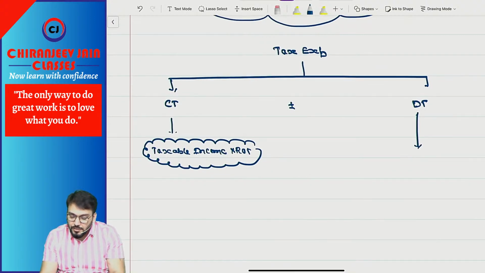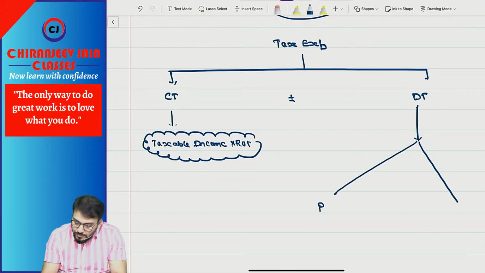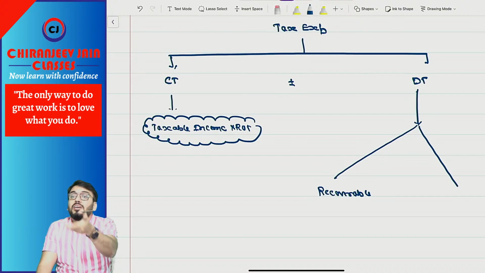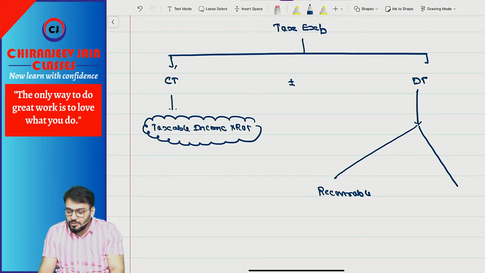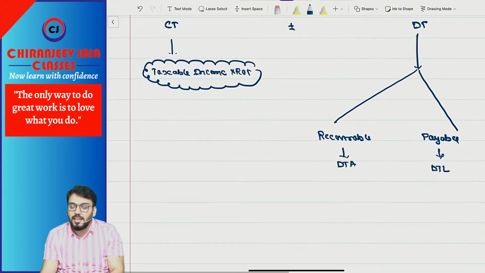If some tax is recoverable in future, we recognize DTA, deferred tax asset. But if it is payable in future, we recognize deferred tax liability.